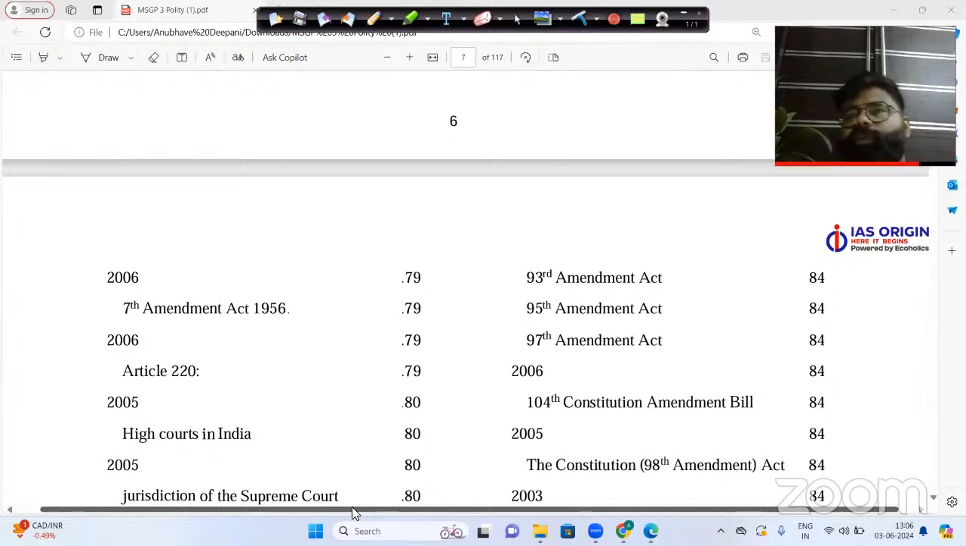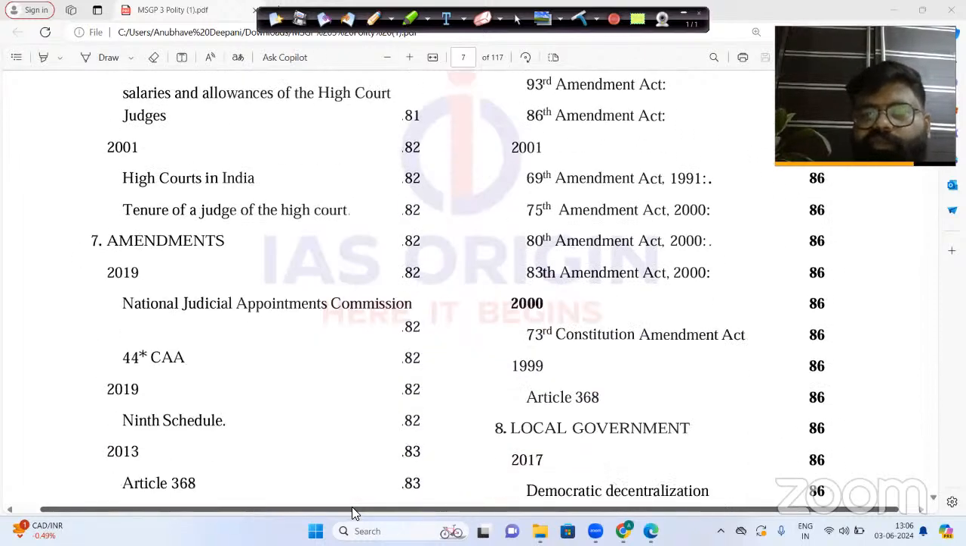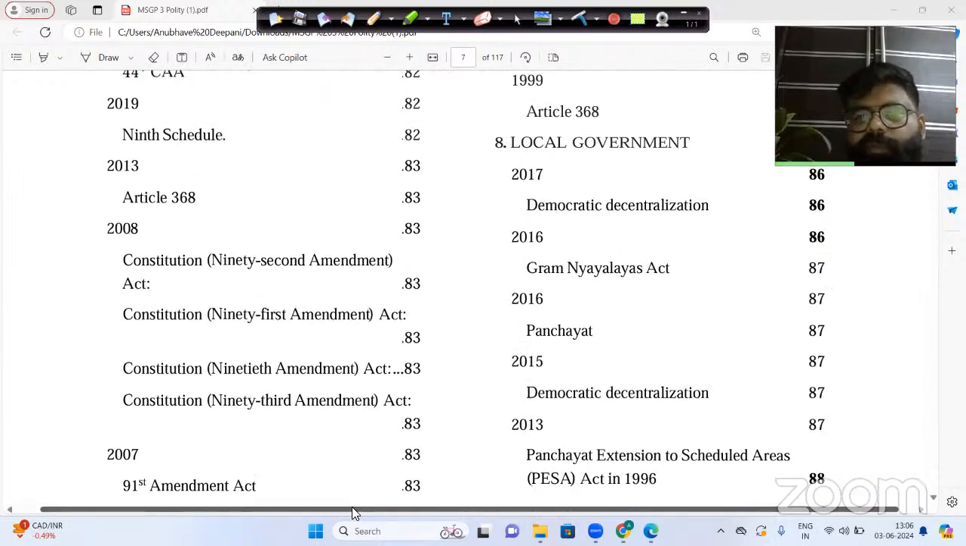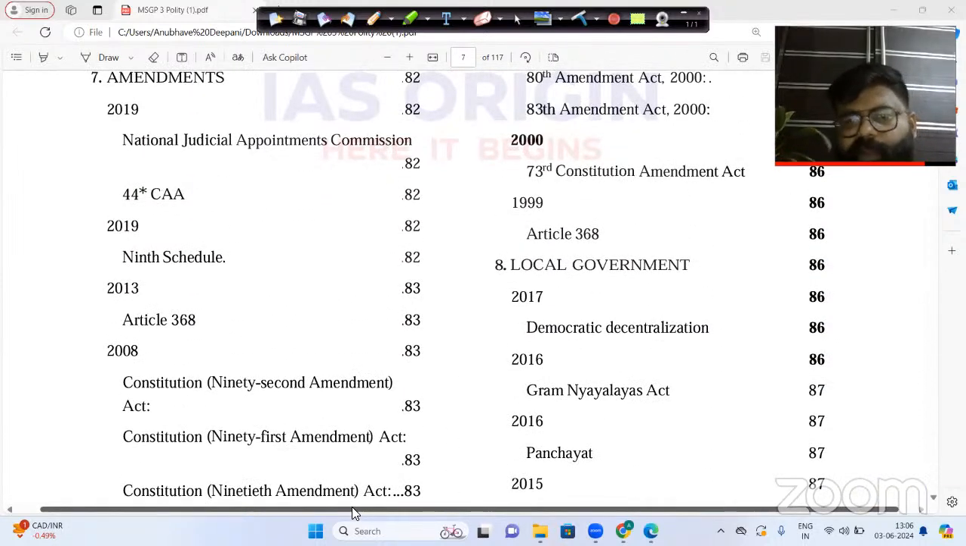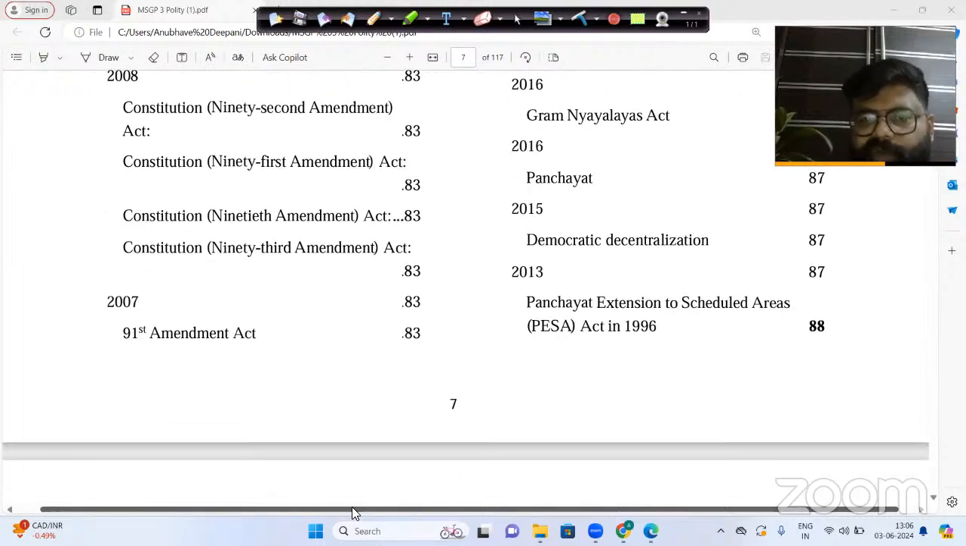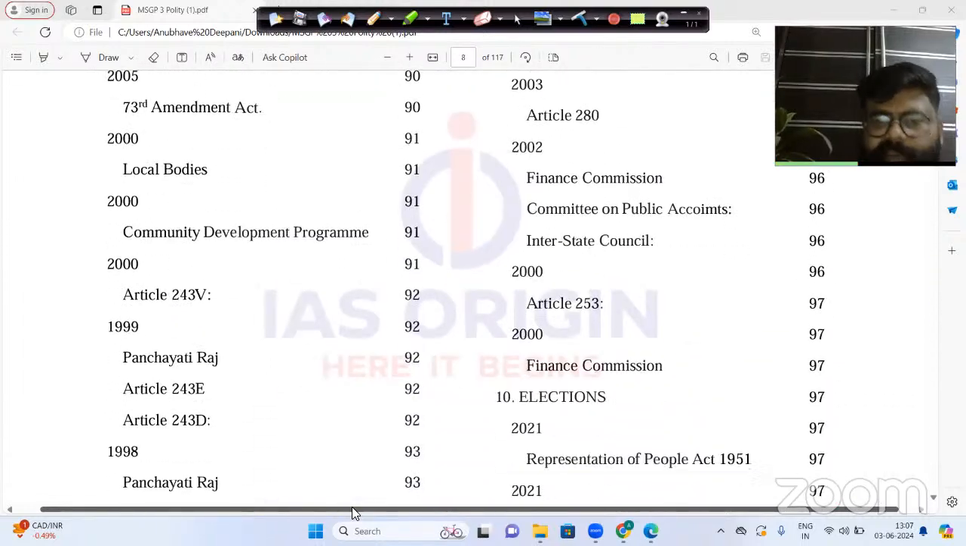So what we will be doing in this IAS Origin series is taking a particular subject and solving the PYQs of the last 25 years, not just of one subject but of different subjects also, like polity, geography, economy, environment and ecology, art and culture, ancient and medieval history, and modern Indian history. It is going to help you a lot. For example, you can see the eighth major topic is local government, and there are other topics also.